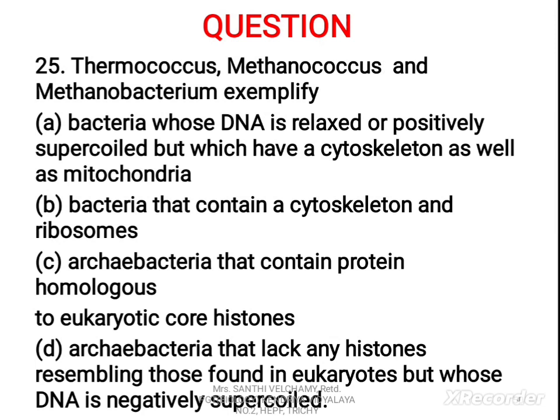C. Archaebacteria that contain protein homologous to eukaryotic core histones. D. Archaebacteria that lack any histones resembling those found in eukaryotes but whose DNA is negatively supercoiled. The correct answer is C. Archaebacteria that contain protein homologous to eukaryotic core histones.